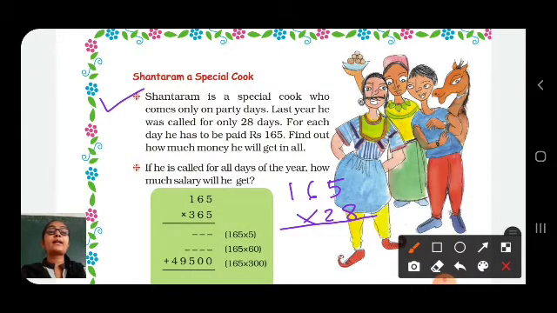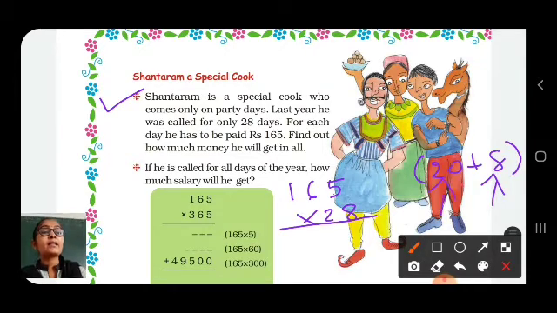Here we have to multiply by this 28 in two steps. First we will multiply 165 by 8. Then 165 with 20, because 28 means 20 plus 8. So first we multiply with 8 and then we multiply with 20.